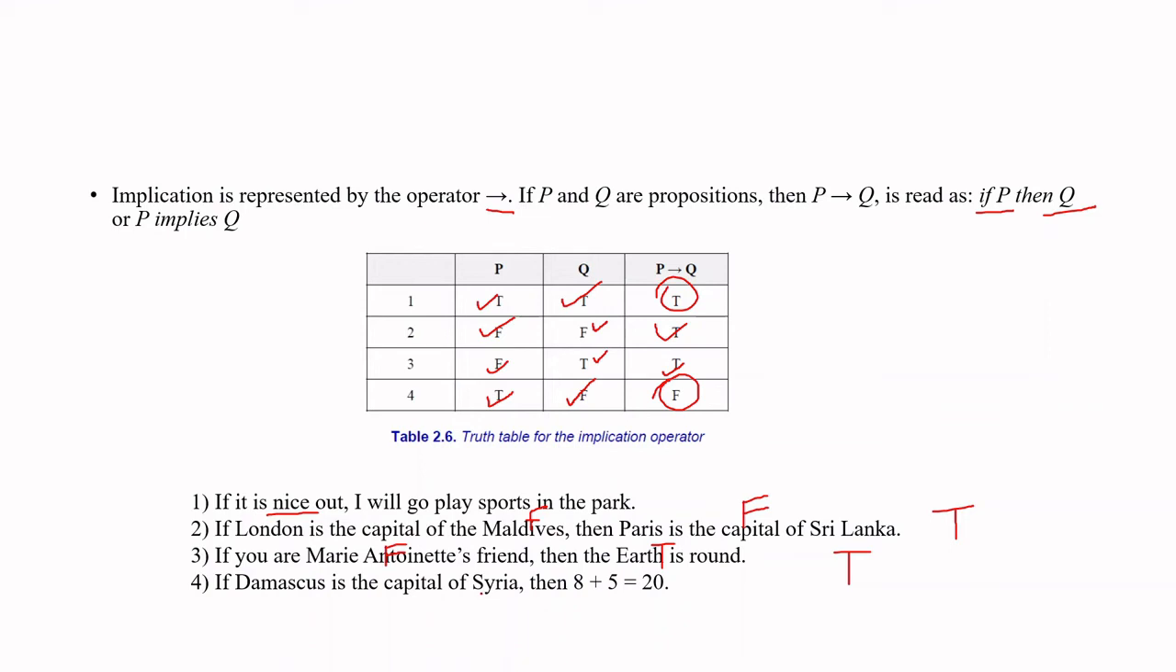Damascus is the capital of Syria. That is true, right? Then 8 plus 5 equals 20 is false. So if first P is true and Q is false, then this full statement has a truth value of false.